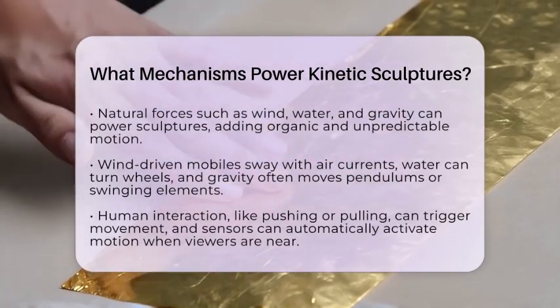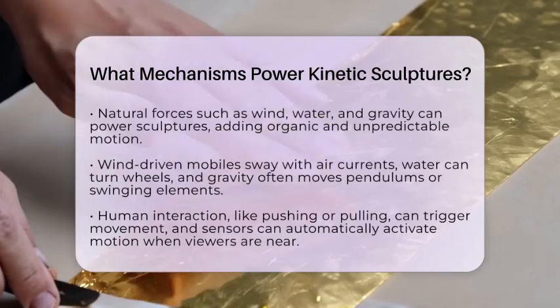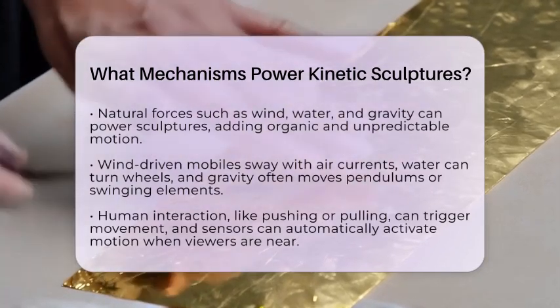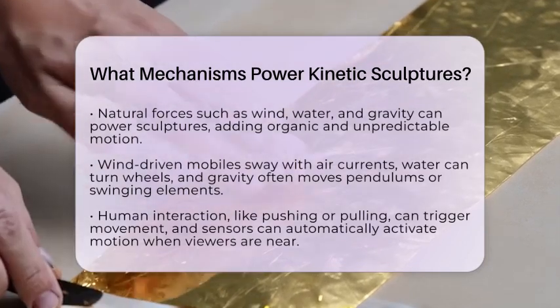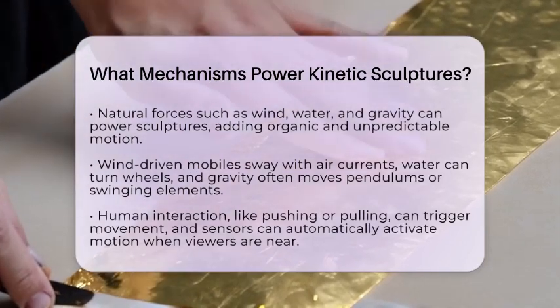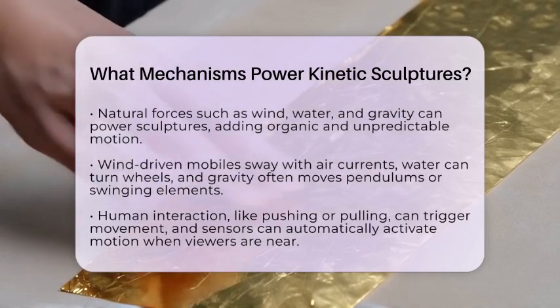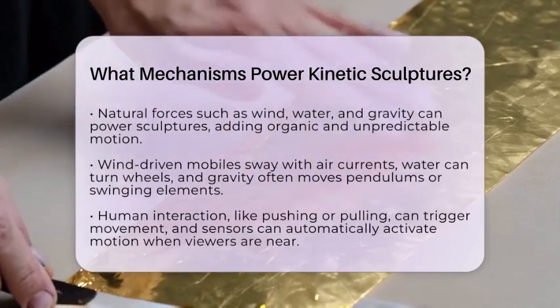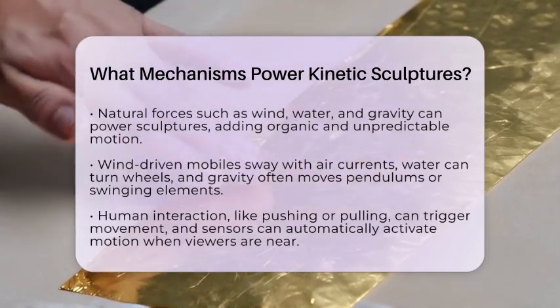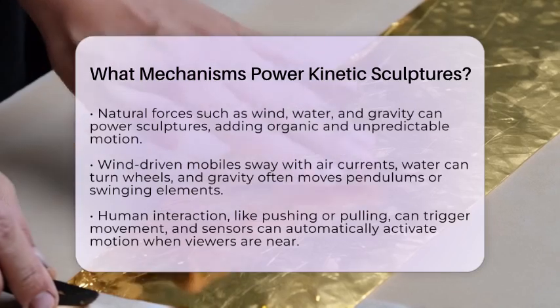Some sculptures involve human interaction. Viewers might push, pull, or turn parts of the sculpture to set it in motion. Sensors can also detect when someone is nearby and trigger movement automatically. This makes the experience more engaging as the audience becomes part of the artwork.